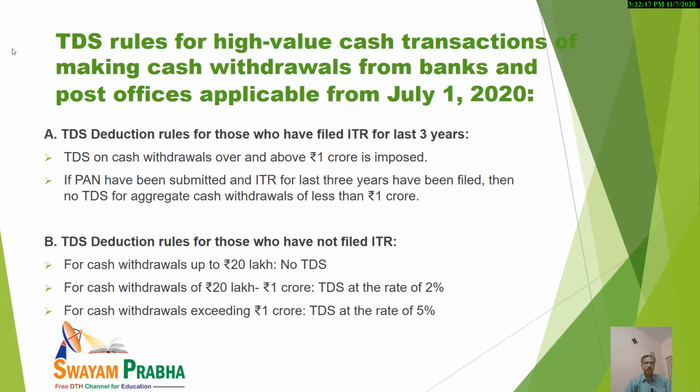In that case, for cash withdrawal up to 20 lakhs, no TDS. But from 20 lakhs to 1 crore, TDS will be at the rate of 2%. And for cash withdrawals exceeding 1 crore, TDS will be at the rate of 5%. So that must be kept in mind.